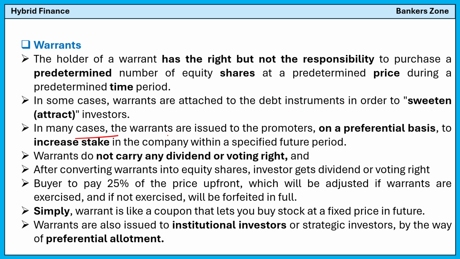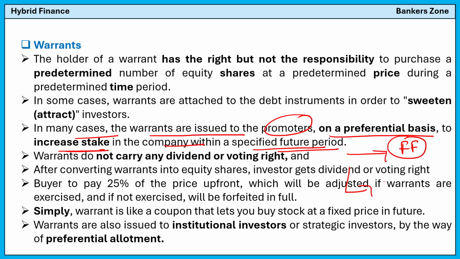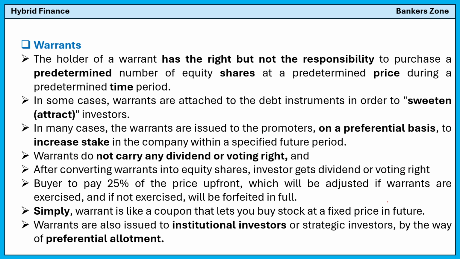In many cases, warrants are issued to promoters on a preferential basis to increase their stake in the company within a specified future period. So, due to the warrant, you can purchase the stock in the future, right? So the promoter increases the shareholding in the future. They will buy the warrant, because the warrant gives the guarantee to buy in the future. Warrants do not carry any dividend or voting rights because it is like a coupon. After converting warrants into equity shares, the investor gets dividend and the voting right. So obviously, once your warrants are converted into equity shares, you will get the voting right, but the warrant does not have the voting right.